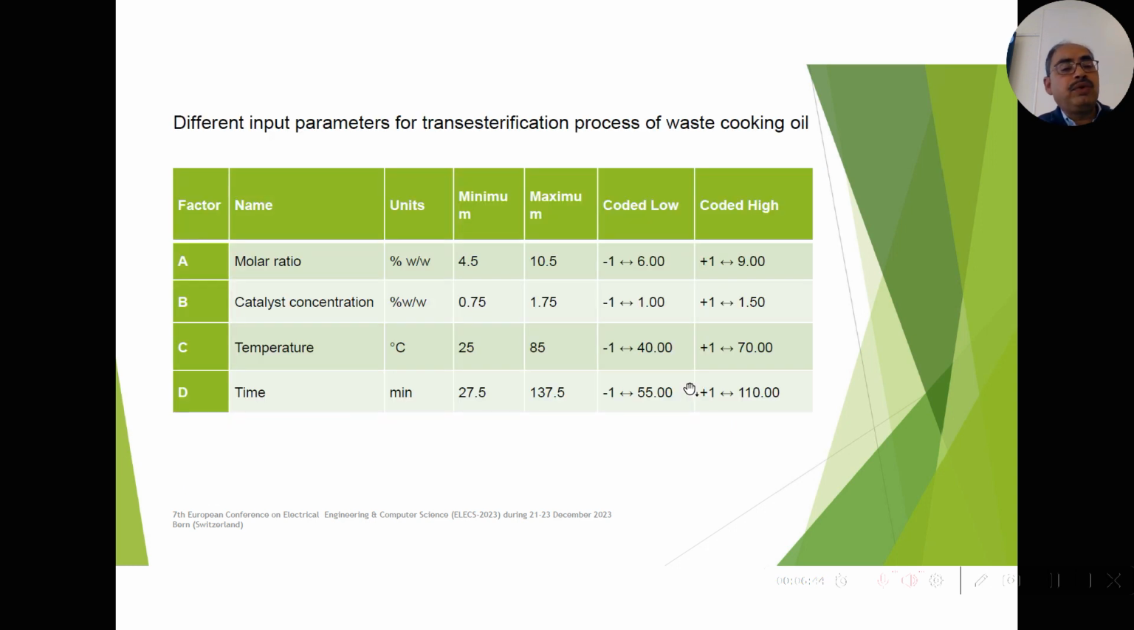Different input parameters. We have taken four input parameters for the transesterification process. The transesterification process is simply for manufacturing biodiesel. So we have taken four input parameters: molar ratio, catalyst concentration, temperature, and time. These are the four main parameters which we use in deriving the biodiesel yield, and we have to optimize these parameters. They are the main parameters.